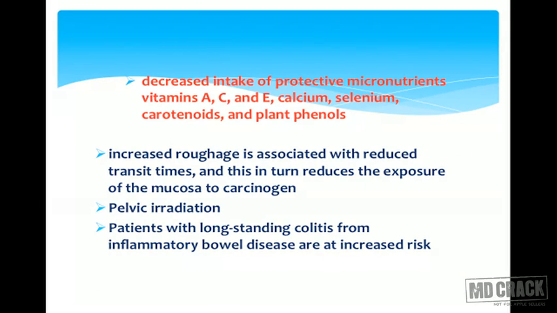Decreased intake of protective micronutrients like vitamins A, C and E, calcium, selenium, carotenoids and plant phenols will cause malignancy. Increased roughage is associated with reduced transit time, and this in turn reduces the exposure of mucosa to carcinogens. Pelvic irradiation remains a very important causative factor. Patients with long-standing colitis from inflammatory bowel disease are at higher risk.